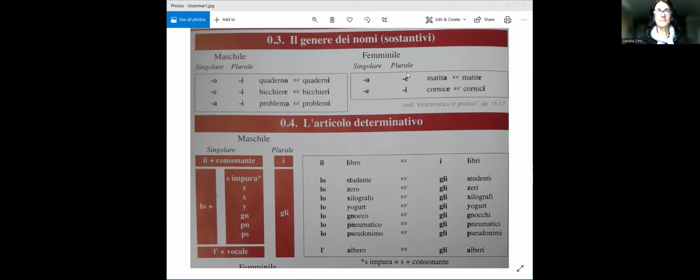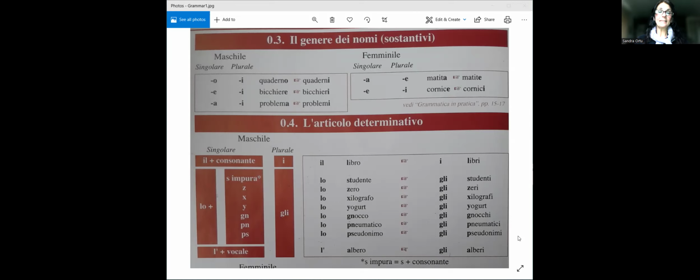with an E. So basically you have 4 vowels. Think about 4 vowels for most of the words. We're gonna leave the rest out of it for now. Otherwise it's just too many vowels, too many things to try and remember. We'll cover the rest, as I said, a little bit later. For now, we'll stick to the basics. So O singular masculine, I plural masculine, A singular feminine, E plural feminine. And so as I said, these are the endings for the nouns.